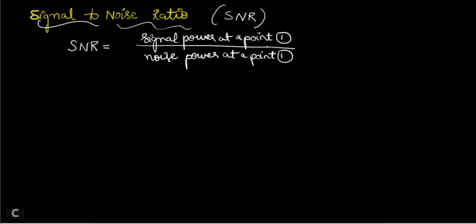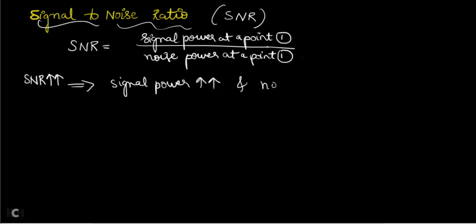Now what is the use of signal to noise ratio? Why do we need to calculate it? What happens when signal to noise ratio is very much greater? That means your numerator, the signal power, is greater and the denominator, the noise power, is lesser.